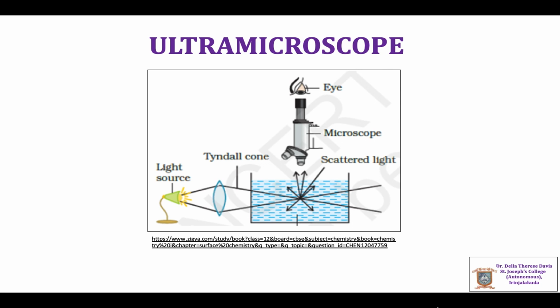Tyndall effect has been used in devising the ultramicroscope. A strong beam of light from an arc lamp or any other source is condensed by a system of lenses and passed through the colloidal solution. The scattered beam, that is the Tyndall cone, is viewed through the microscope placed at right angles to the beam. It is shown in the figure.